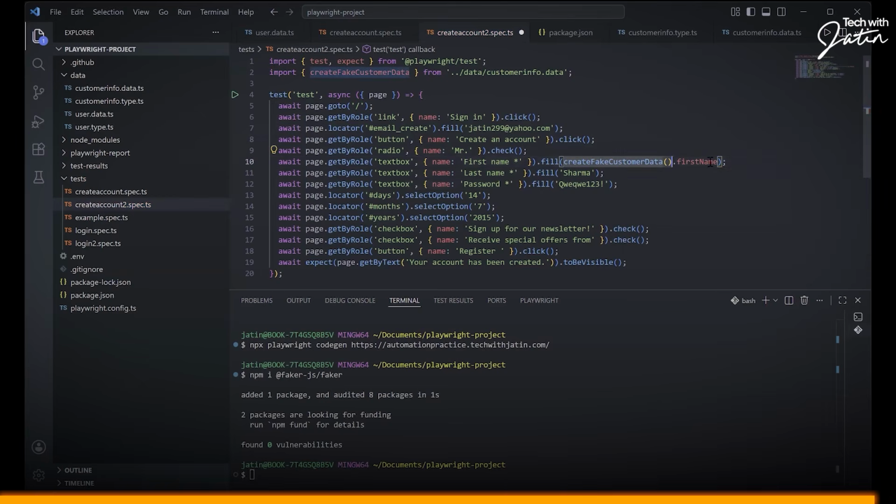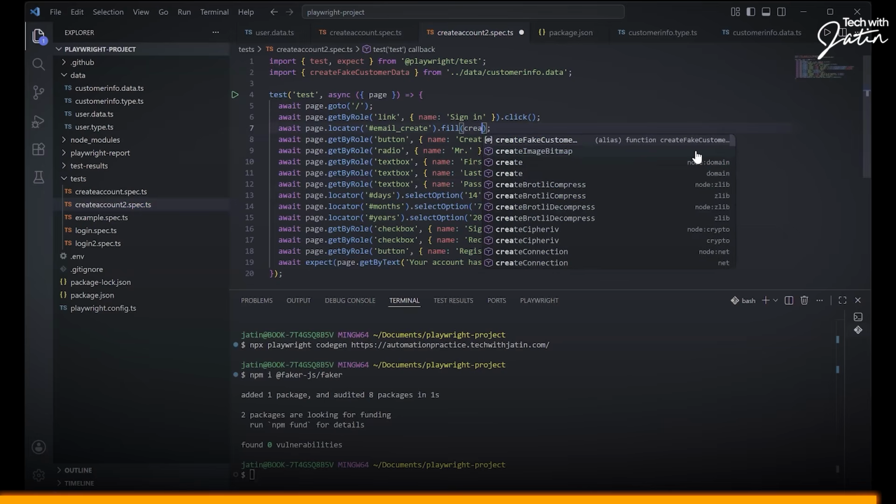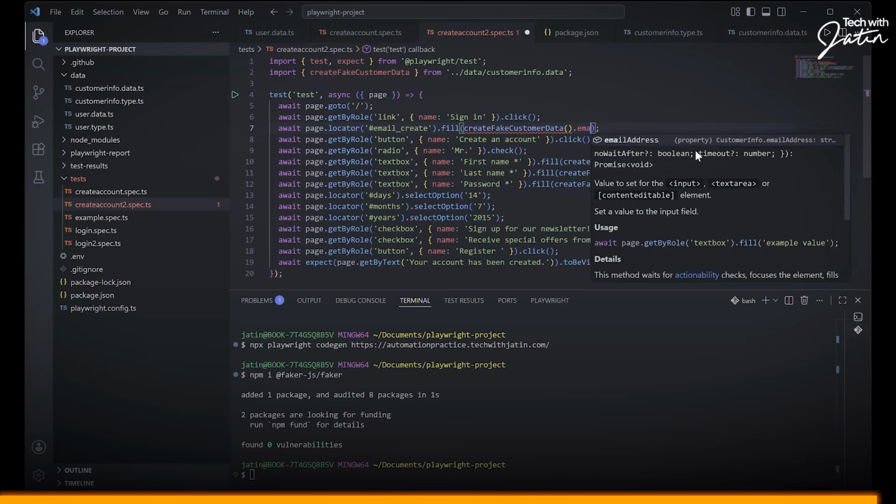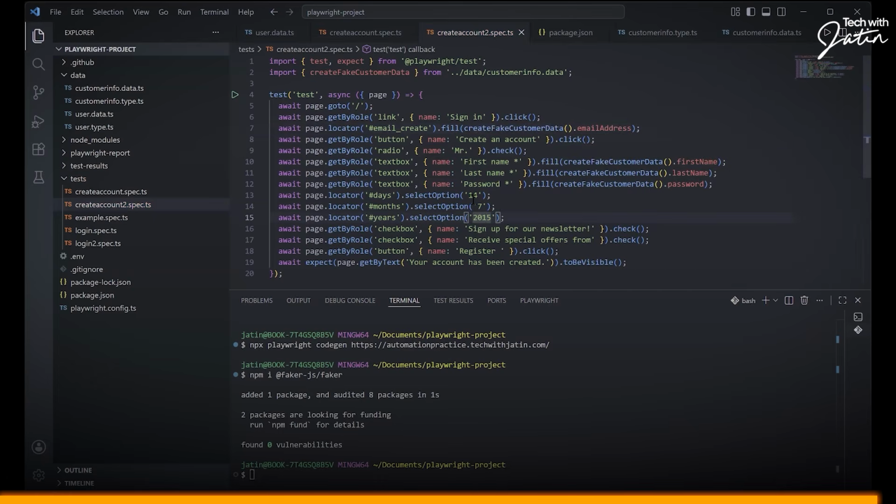Okay, I can copy this. I can paste it over here. This is going to be the last name. Okay. Password. And over here, this is where we were given the email address. So again, it's going to be create fake customer data dot get me the email address. If you want, you can fill the list of the stuff also, but because it's hard coded, I really don't care about it. But yeah, this is something which we have.